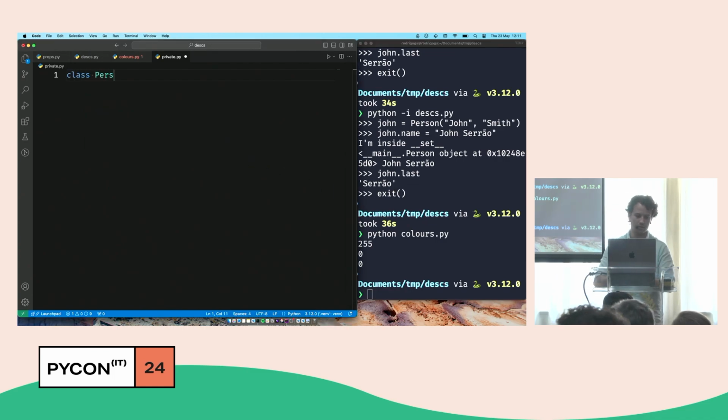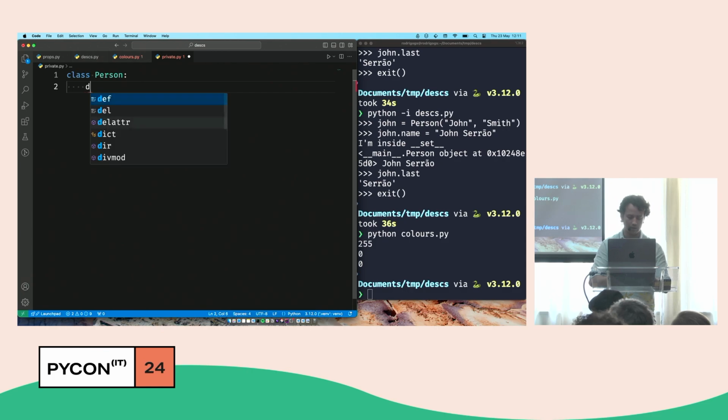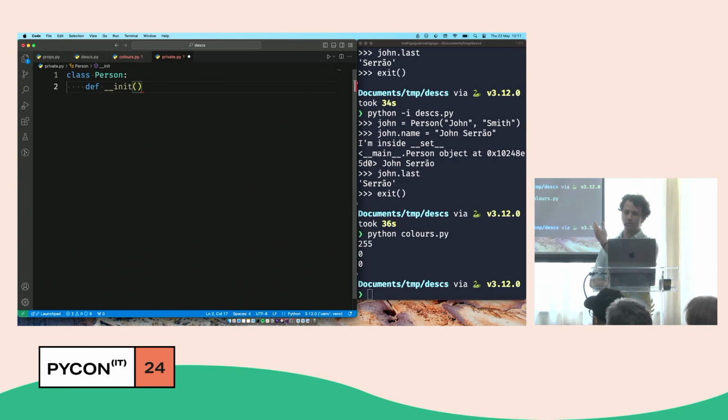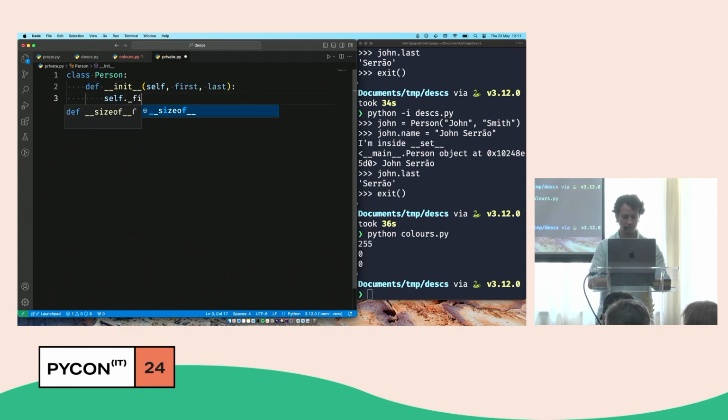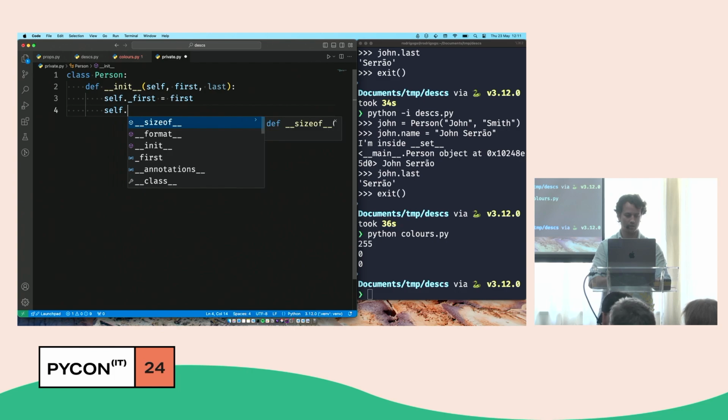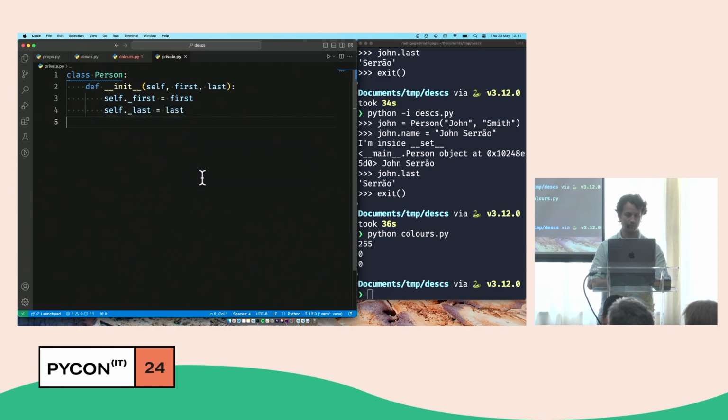So for example, if I were to redefine my class person, do you ever do this? I always do this. I do the two leading underscores, but then I forget the two trailing, and then my code doesn't work and I wonder why. So let's do the same thing, but now I'll write self._first equals first, self._last equals last. Has anyone ever seen this convention of the leading underscore? Right. It's the convention to say this is private, please don't touch these attributes.